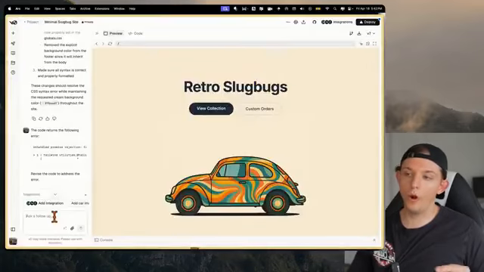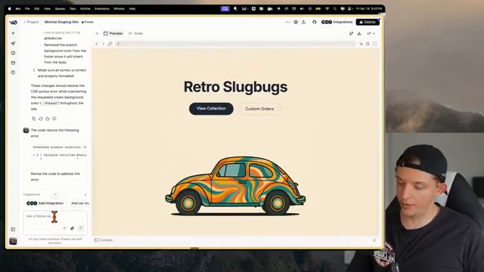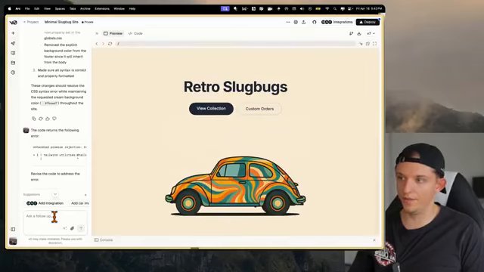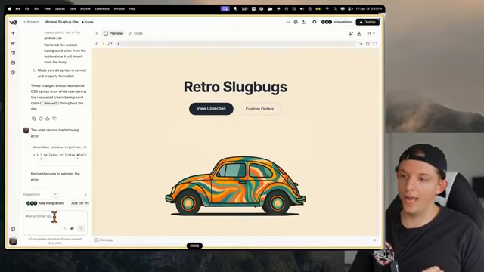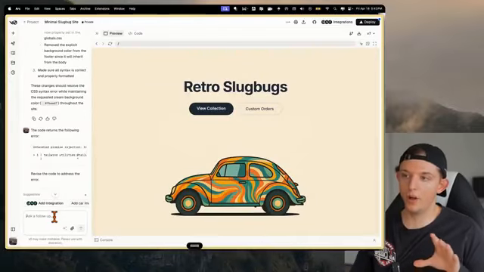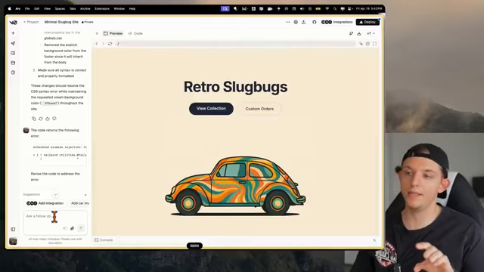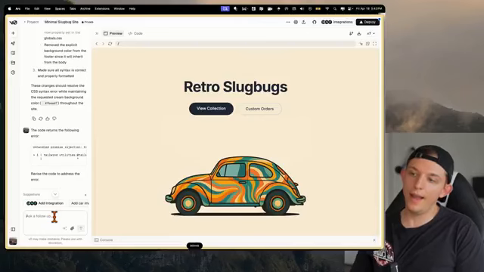And now we can get our prompt ready while the video is loading. So here, this is what I'm going to ask of V0. When I hover my mouse close to the car, I want you to replace the image with a video that shows up as the same size as the image, because the video is this car going off the screen. I want the image to turn into a video, and the car is going to drive off the screen.